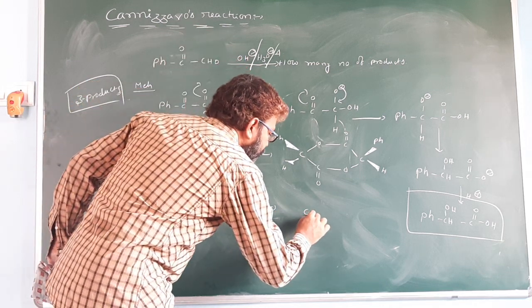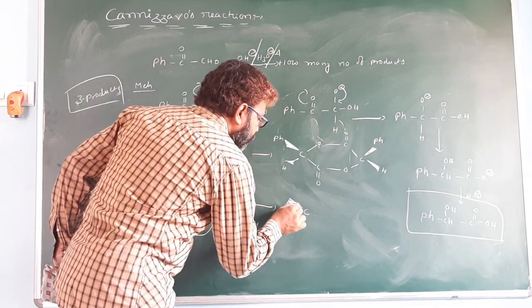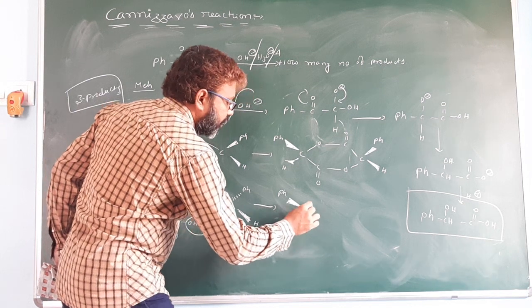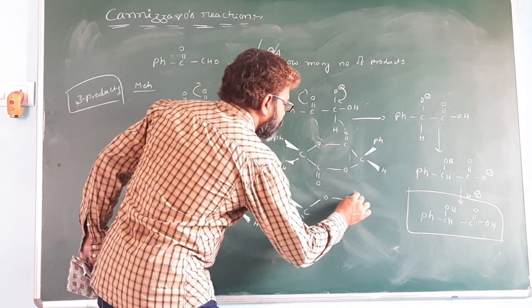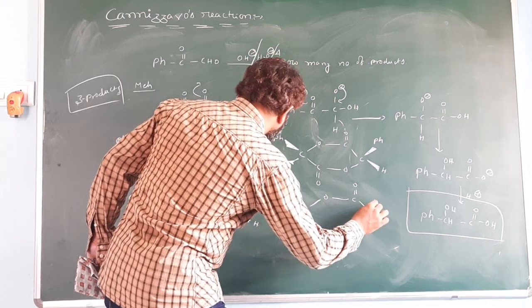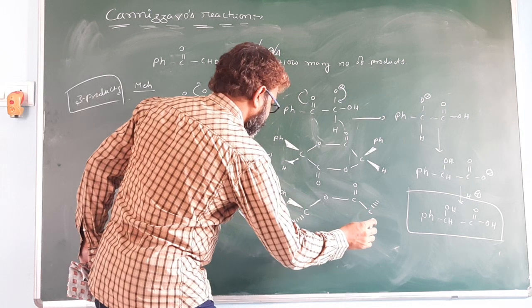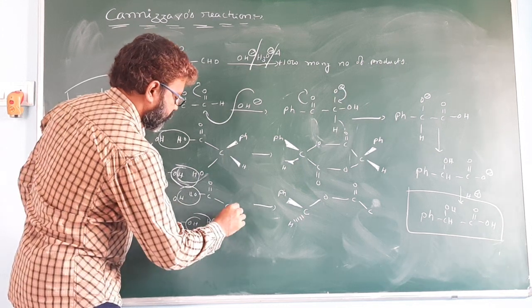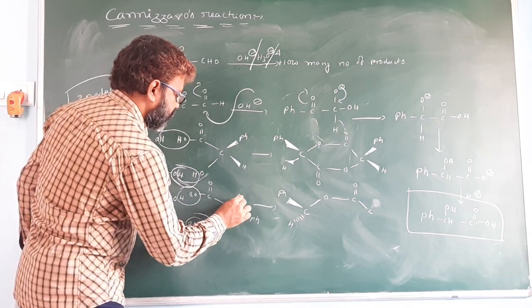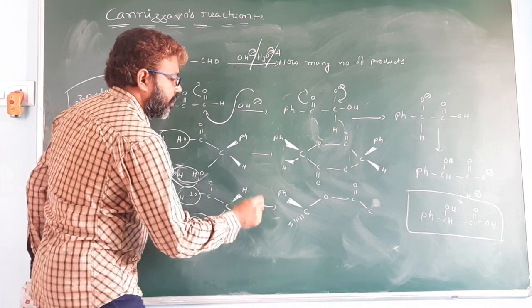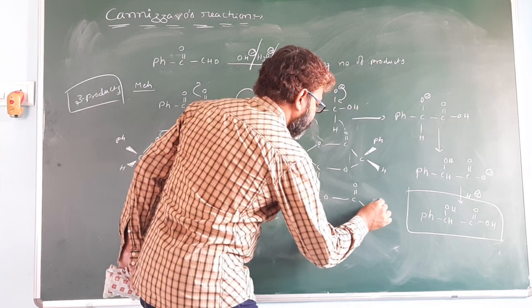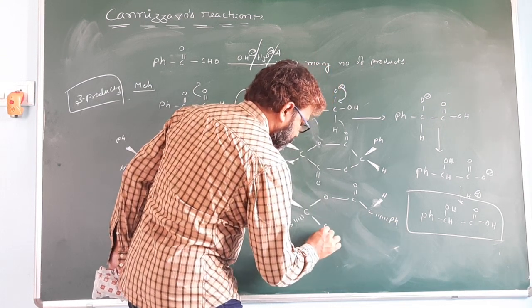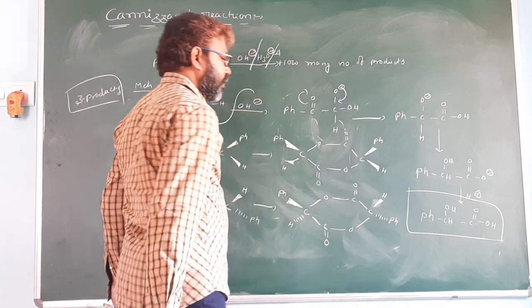You get this isomer C pH H O C double bond O C pH H pH C double bond O. You get this product.